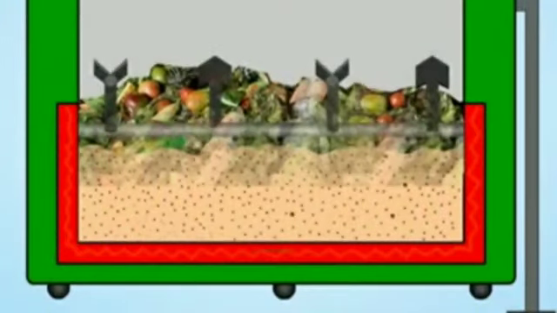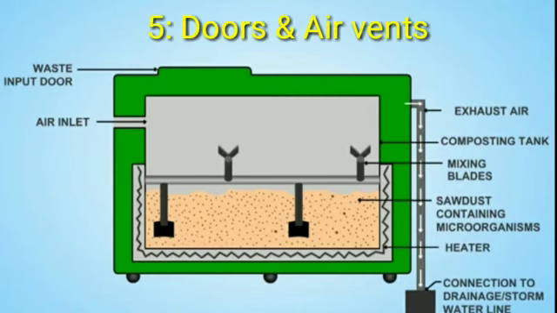Strip heater. It is a device which is mounted on the surface and used to heat the surrounding air. In this machine, it helps to dry the organic waste inside the chamber. A commonly used heating element is chrome steel. Waste input and compost removing doors. Inlet and exhaust air vents.